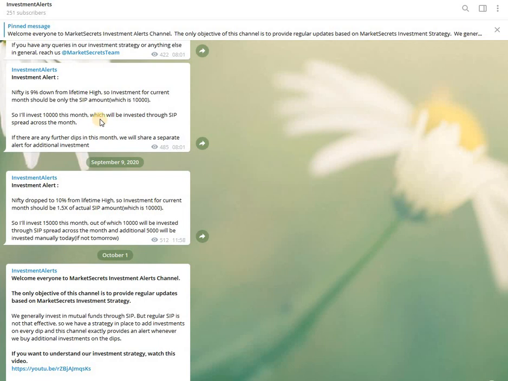But in case the market falls further below a threshold after this particular alert, an automatic alert will be sent later. For example, at the start of September 2020, there was an alert which asked me to invest only 10,000 this month, but on September 9 the market went down below the 10 percent range. So this alert was automatically triggered, which asked me to increase the allocation for this month.